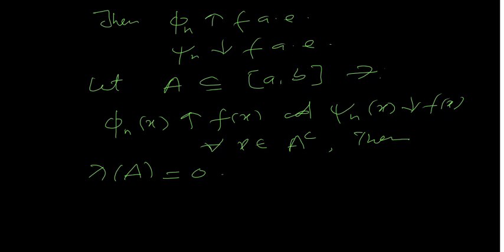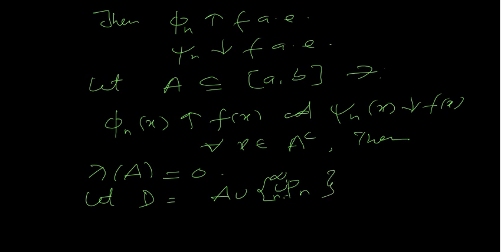Now let's define the set D. Let D be equal to A union the union of Pn, with n running from 1 to infinity.